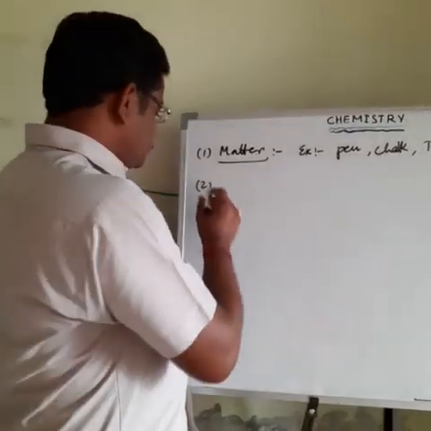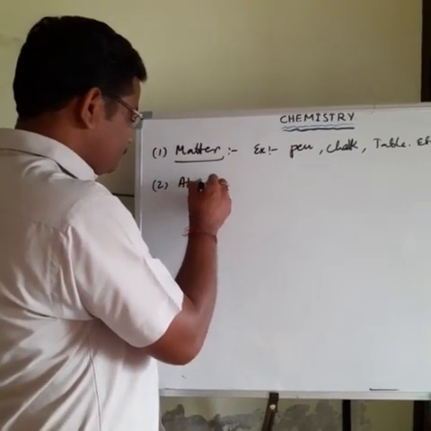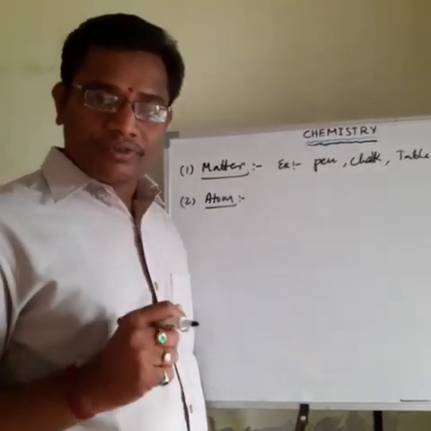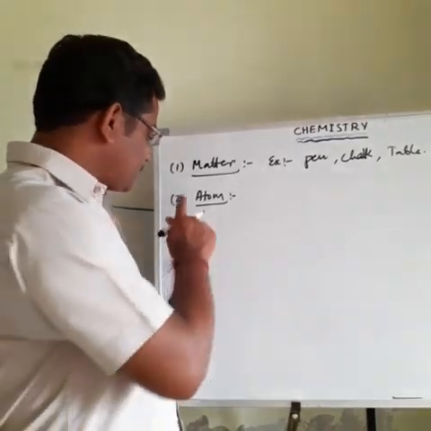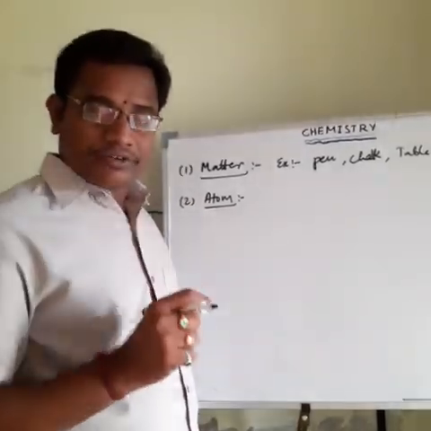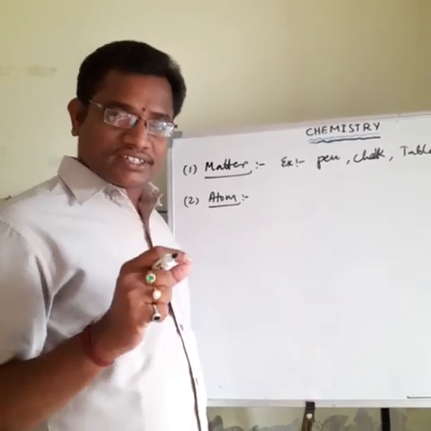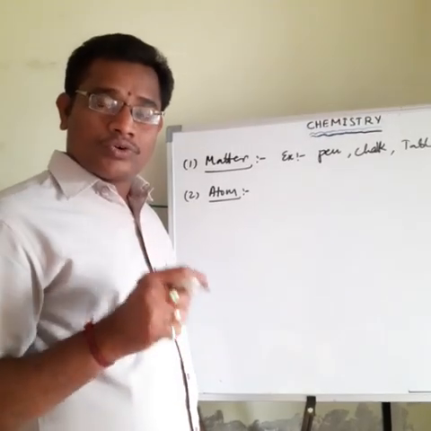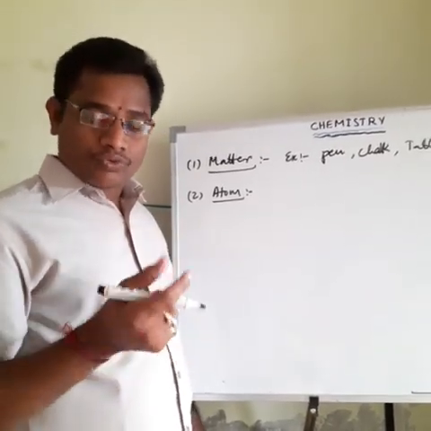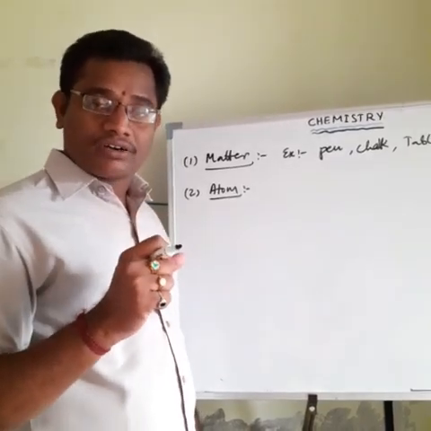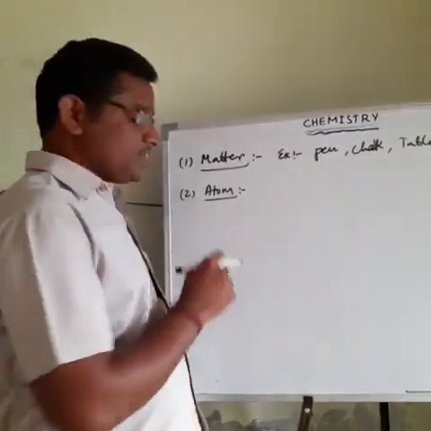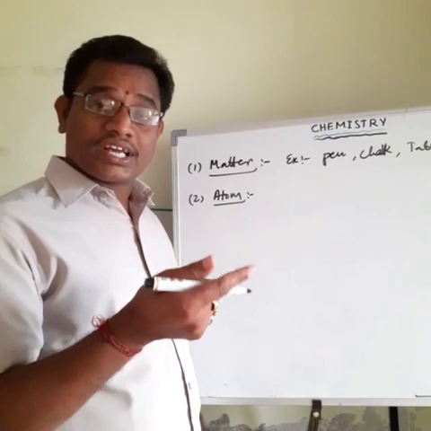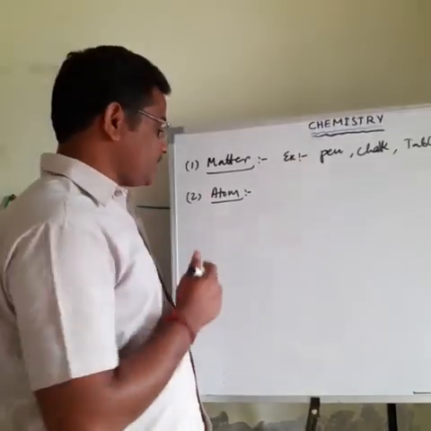Then the second one is atom. What is an atom? It is the smallest particle of the element which takes part in the chemical reaction. That is nothing but an atom. And another one: an element is made up of two or more same type of atoms. Two or more same type of atoms are combined together to form the elements. So that is the definition of atom.